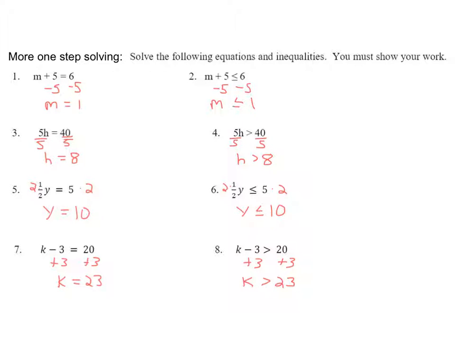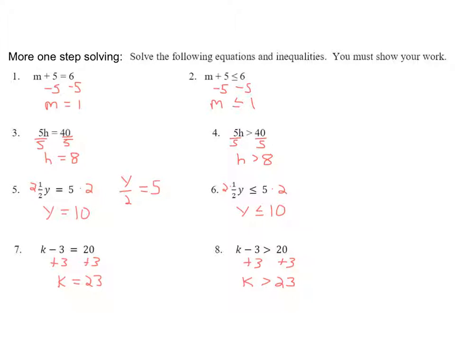All right, go ahead and check these answers out. I think they're all pretty straightforward, except for number 5 and 6. So when you have a fraction, we're going to practice a more complicated version of this, but if the fraction is 1 over a number, you can treat this as a division problem. You could think of this as y over 2 equals 5. 1/2 times y is the same as y divided by 2.